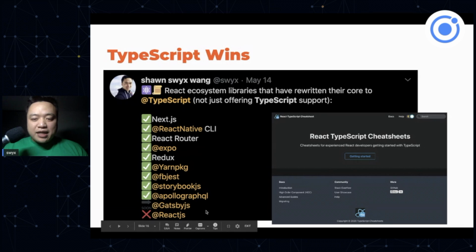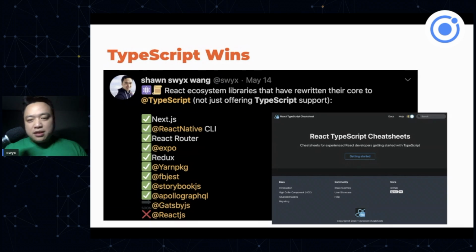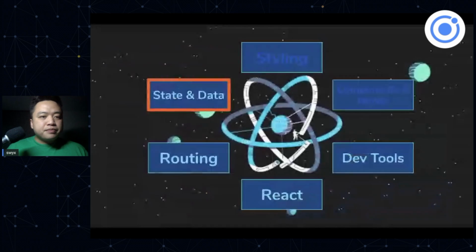If you want to learn more about using React and TypeScript together, I maintain the React and TypeScript cheat sheets. Basically, it's a good set of docs for people who already know React, already know JavaScript, and just want to know the intersection of React and TypeScript.